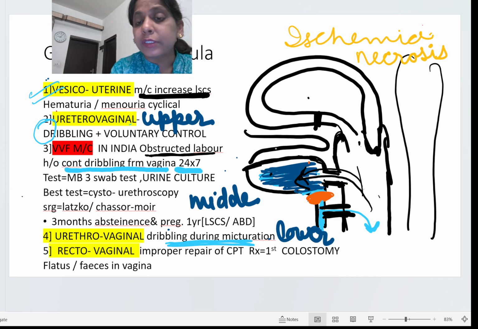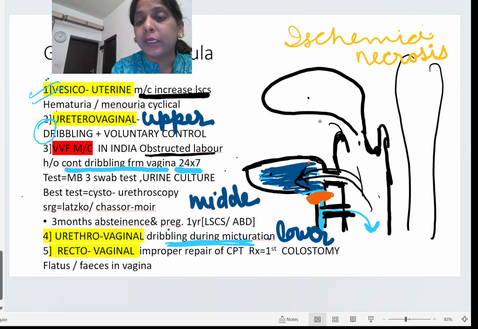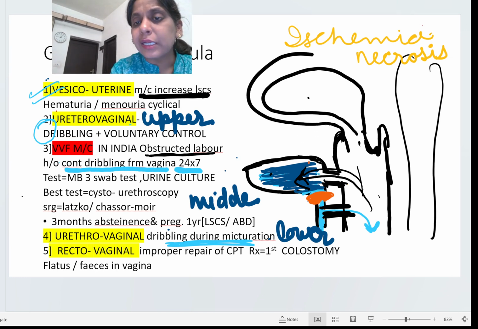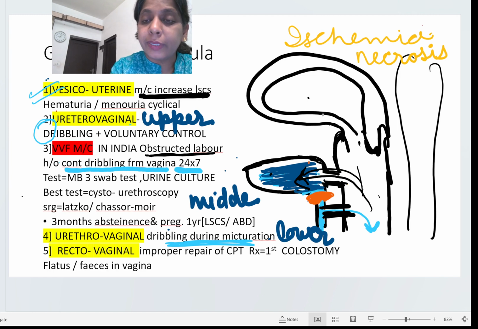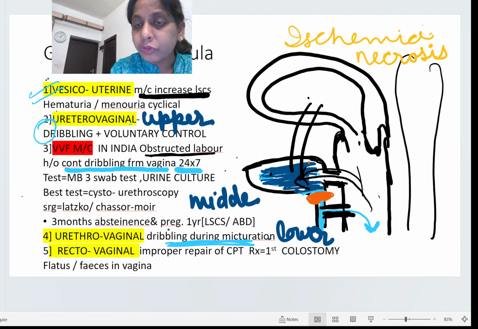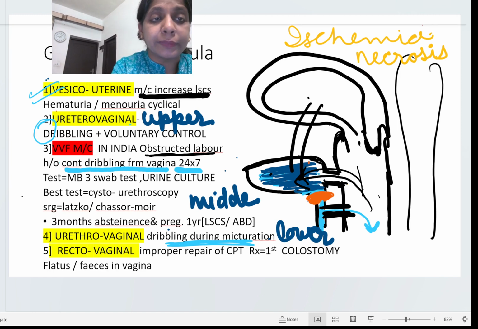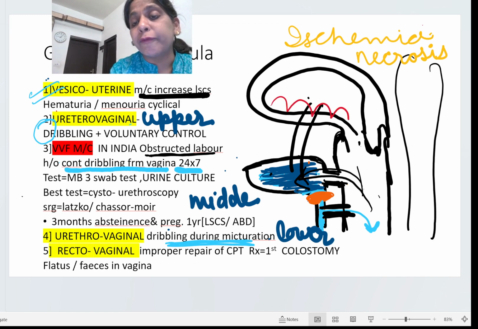As a result of this thinning, there will be a vesico-uterine fistula. Now you all know that a lady menstruates for 4 days.